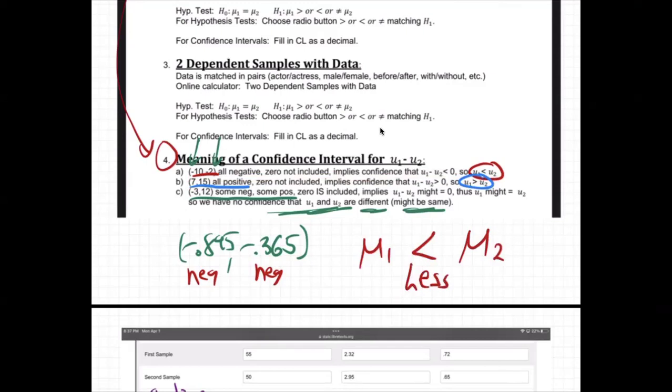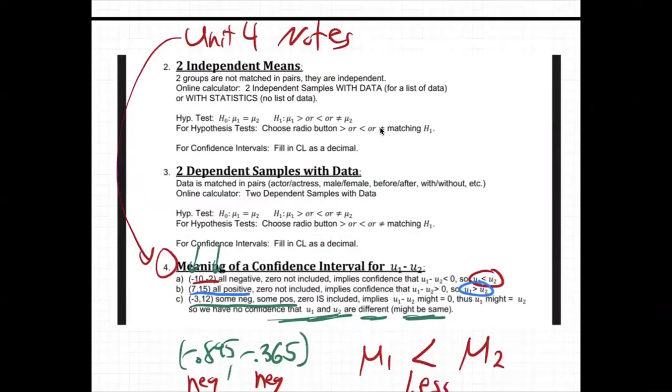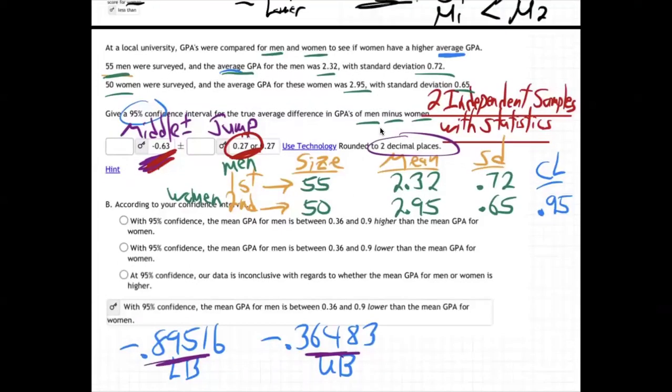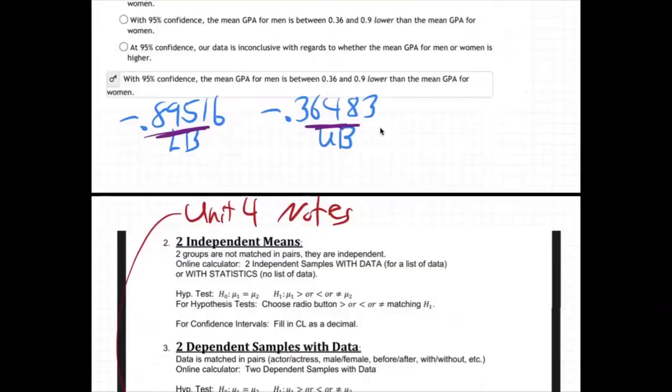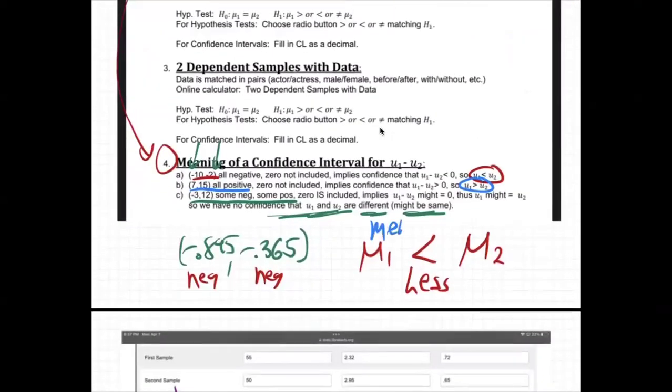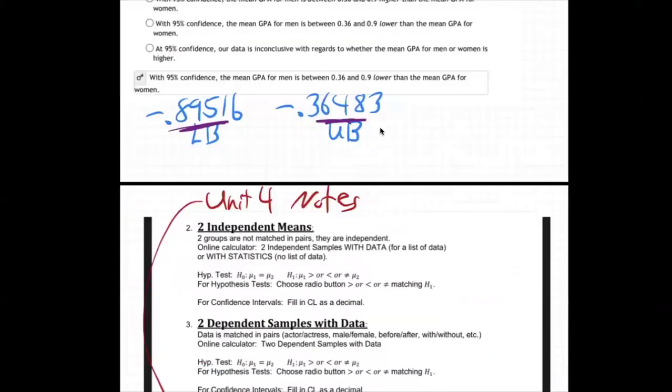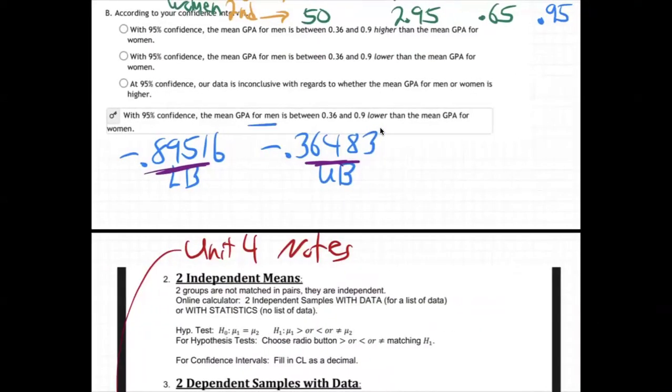Who's the first group? I forgot what this problem is even about now. It's men and women, right? First group is men, second group is women. So the men are lower than the women. That's what the confidence interval tells us, because it's all negative. It tells us the first group is lower than the second. The men are less than the women. So the GPA for the men is lower than the GPA for women.